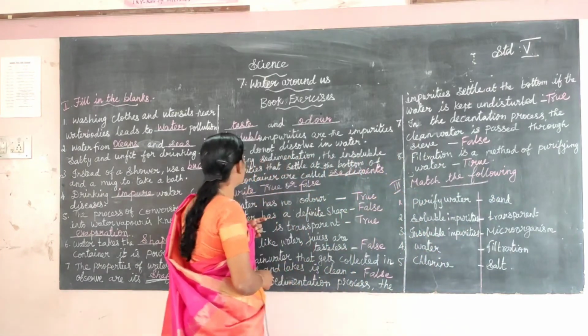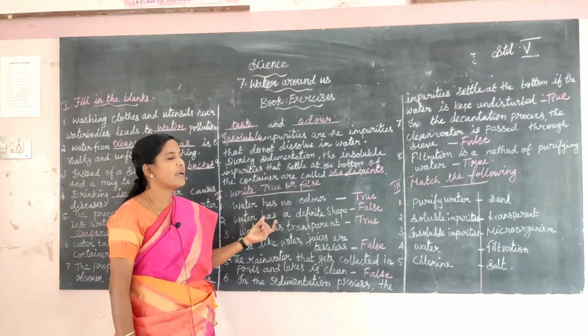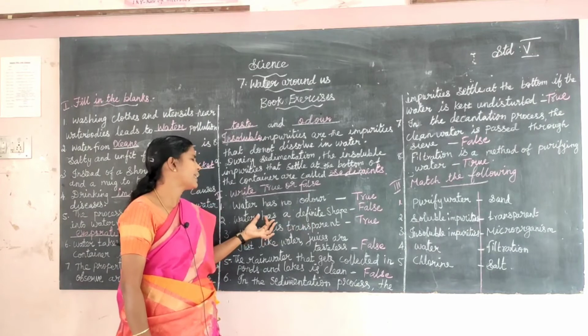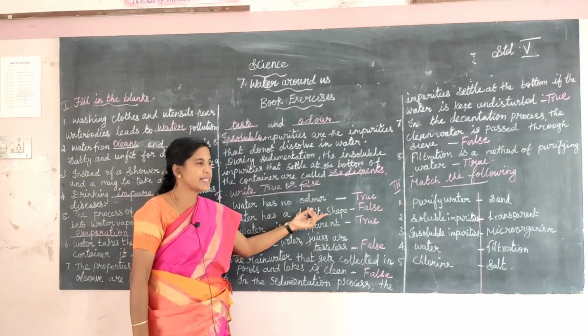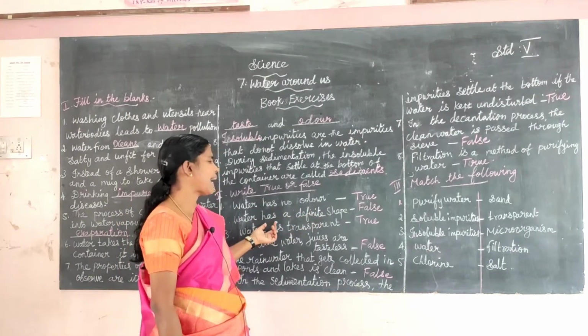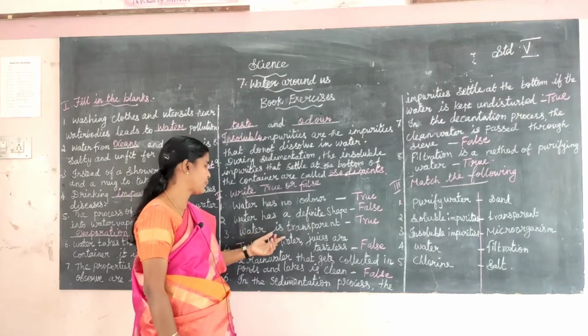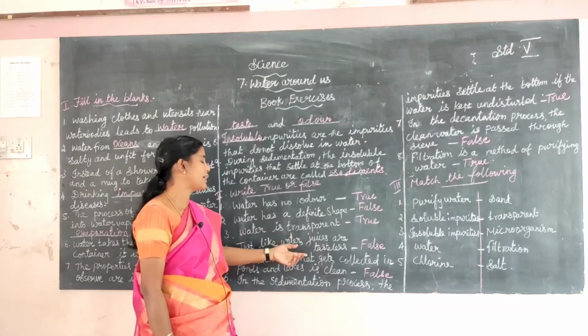Listen one more time, repeat the true or false. Water has no odor. Answer true. Water has a definite shape. Answer is false. Water is transparent. Answer is true.